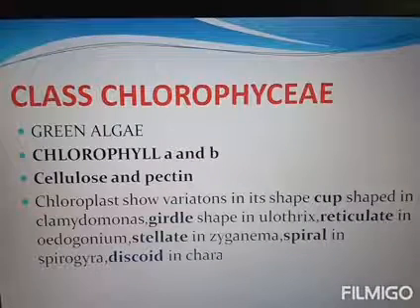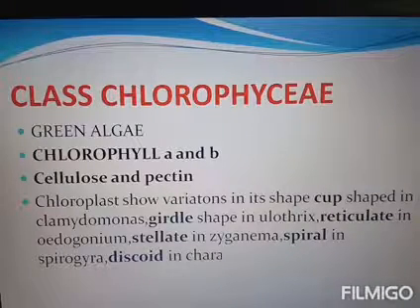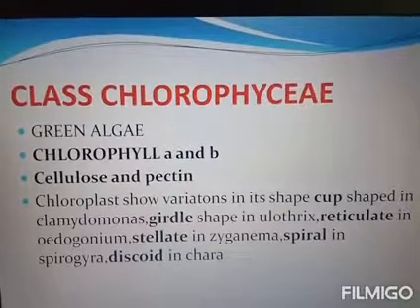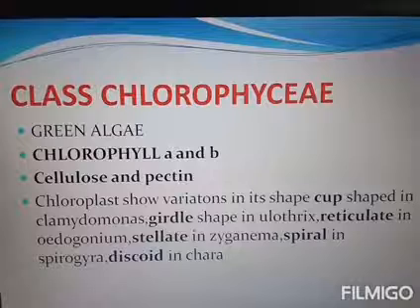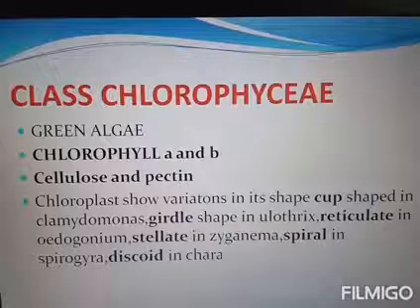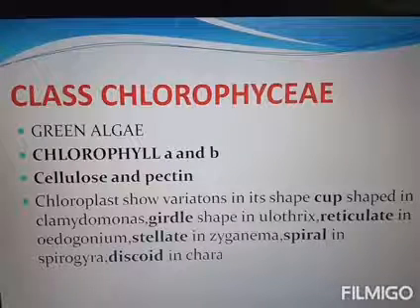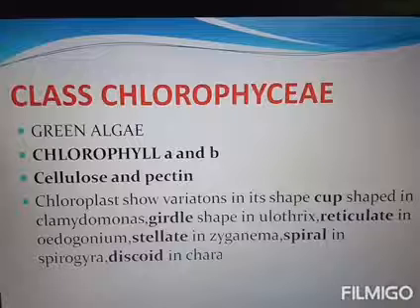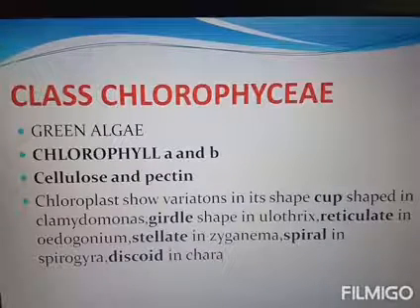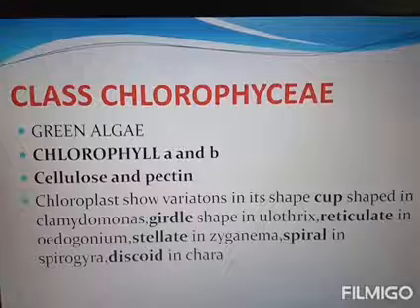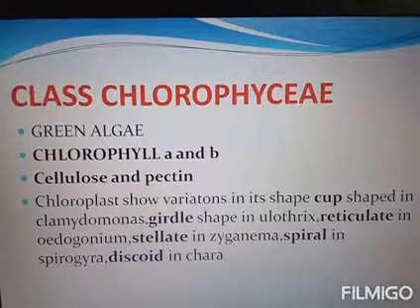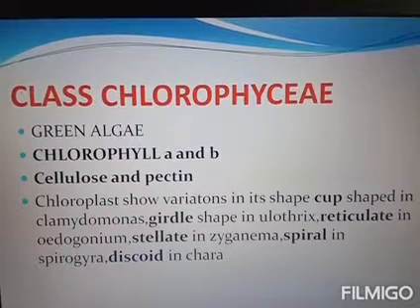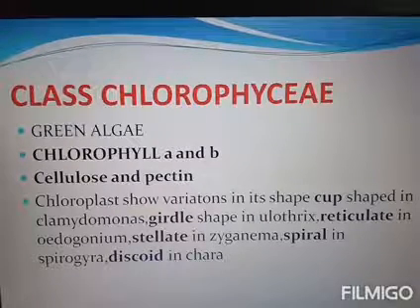Next we are discussing the types of algae. Algae are classified into three main types: Chlorophyceae, Phaeophyceae, and Rhodophyceae. The algae are classified on the basis of color pigments and the storage of food.